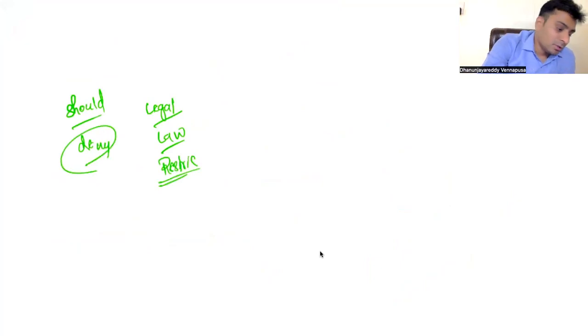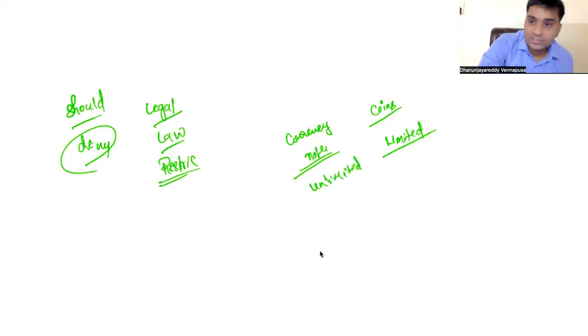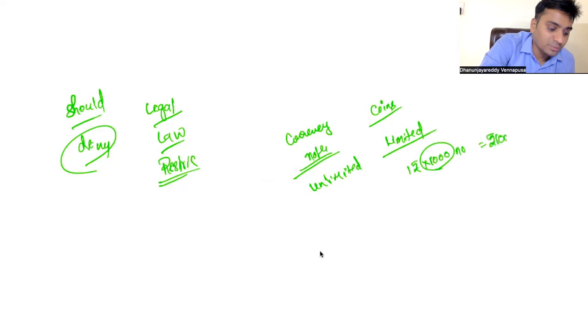Second one. In India, you have currency notes as well as coins. In India, coins are limited legal tender. Currency notes are unlimited legal tender. This is one thing that you have to understand. Say, 1 rupee coins are limited up to 1000 numbers, which means you can pay up to 1000 rupees using 1 rupee coins.